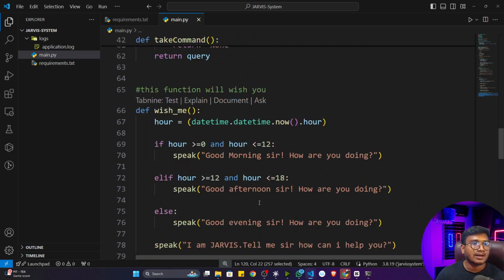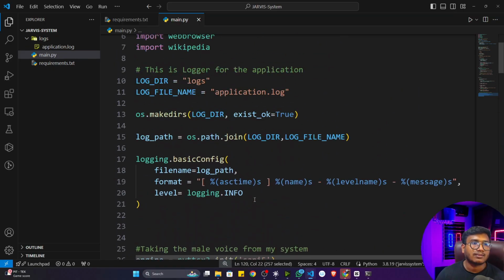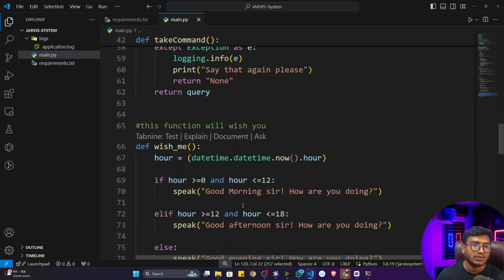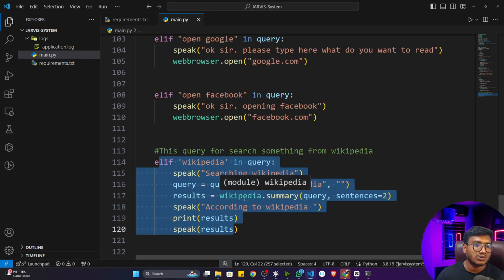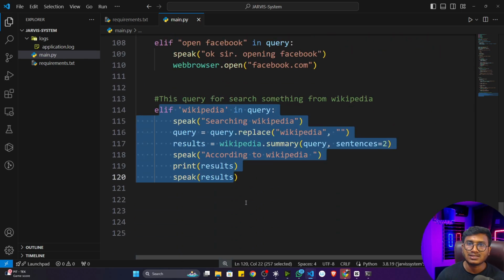So that's how you can create your Jarvis system. You can add different tasks right now. You can open music, you can open any kind of file. Simply go to Google and search, and you will get each and everything, all the code, how to open music, how to open, let's say, a directory. Everything you can do. So that should be the task from my end.